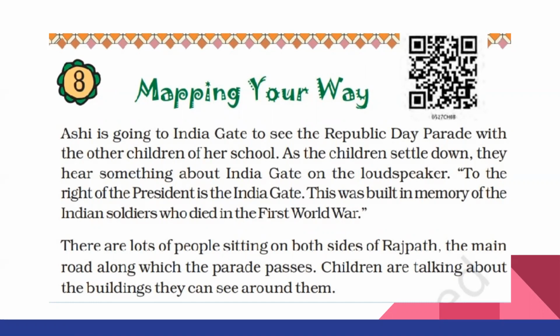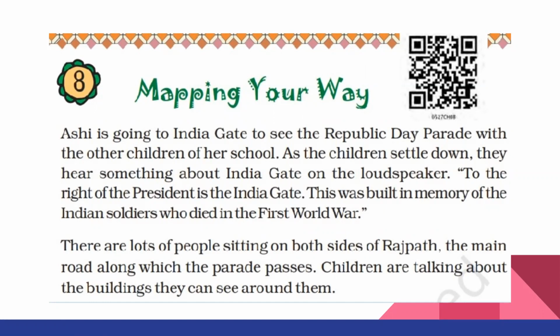So there is one introduction given with one small incident of Ashi. Ashi is a girl. She is going to see the Republic Day parade with the children of her school. Then, as the children settle down, they hear an announcement through the loudspeaker. What was the announcement? To the right of the president is India Gate. That is, what we see on the right side is India Gate. And this was built in memory of the Indian soldiers who died in the First World War.